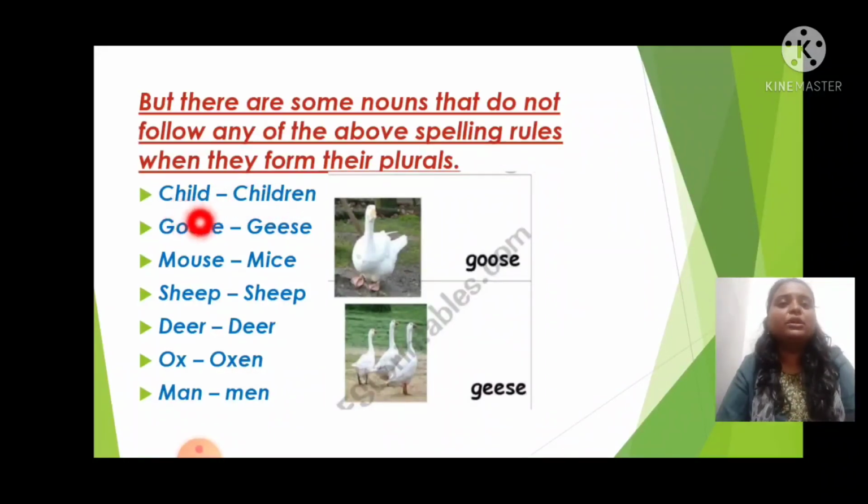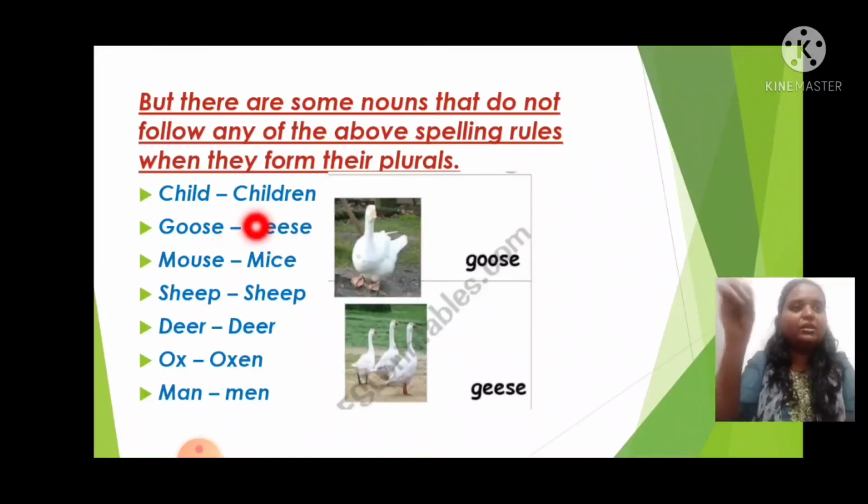Singular, plural, the complete word changes. Spelling itself got changed, right? So every time we say children, children is already a plural, you should not add s to that and say childrens. So you have to say children, plural. Many child, many of them, then children.